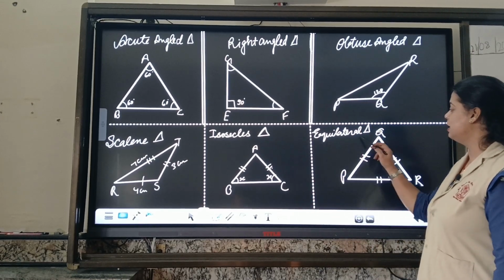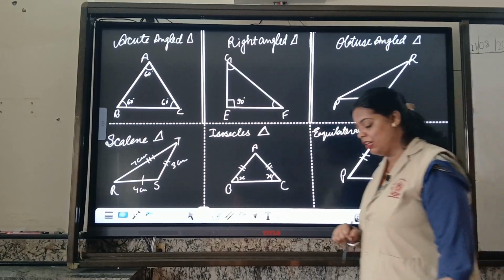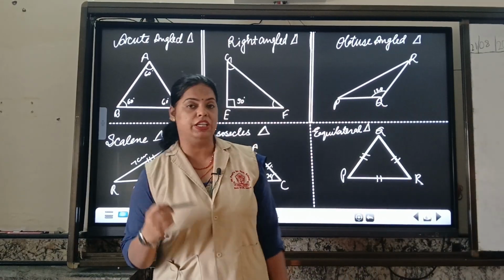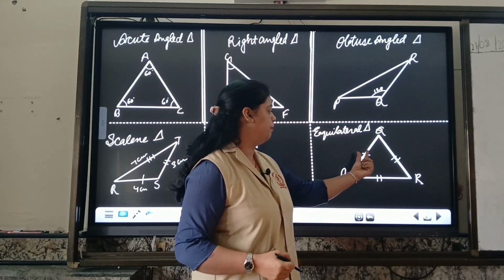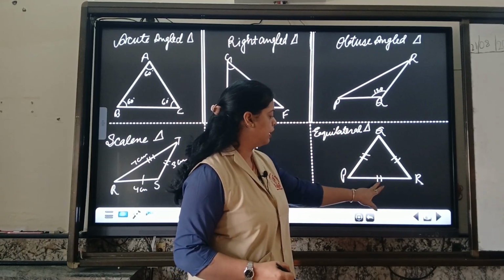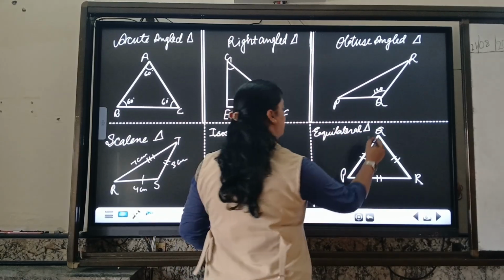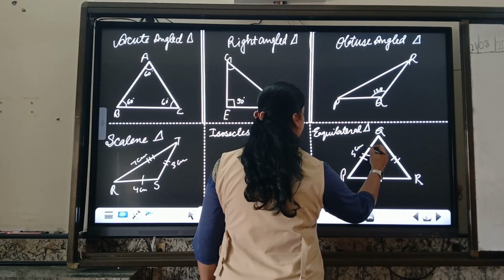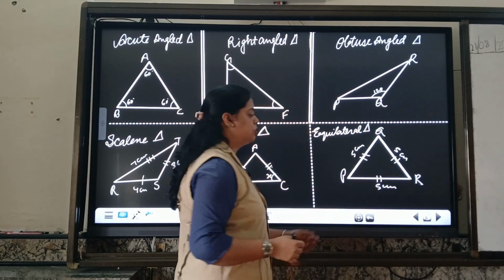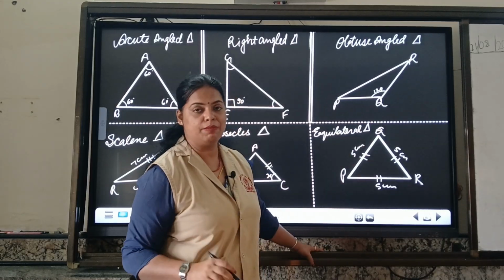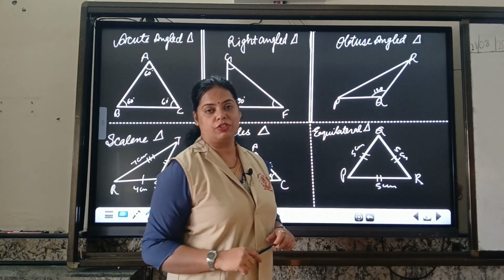Now the last one is the equilateral triangle. In the equilateral triangle you can see on each and every side I have drawn a stroke. Here PQ has a double stroke, QR a double stroke and PR a double stroke, meaning the lengths of these are the same. If one is 5, then the other will be 5 and the last one will also be 5. So the measurement of each and every side will remain the same, meaning this is an equilateral triangle.